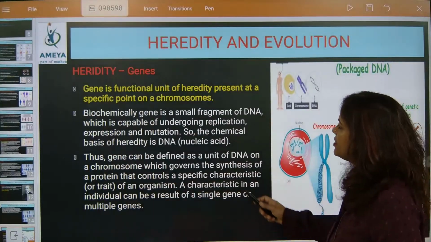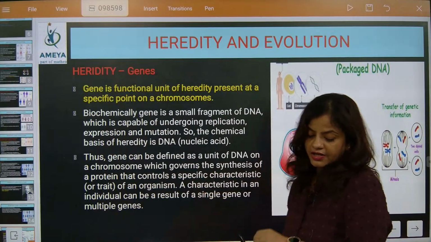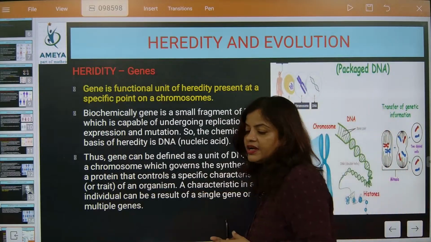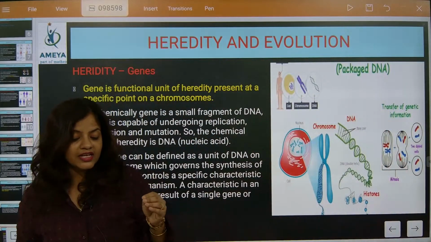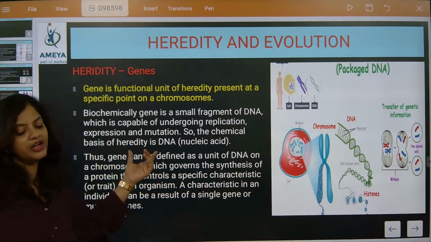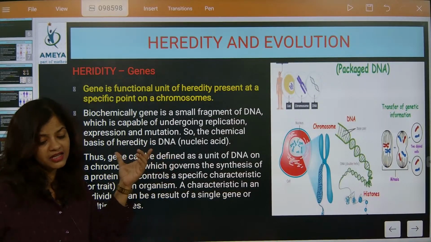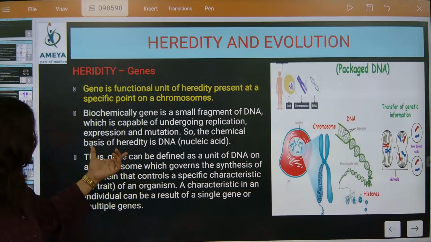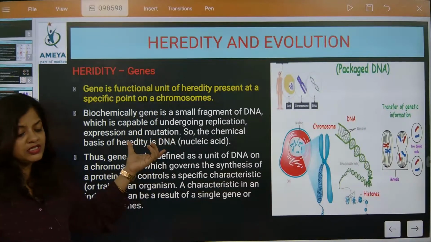So the chemical basis of heredity is DNA. So what is the chemical basis of heredity? DNA, and that is called a nucleic acid. So the chemical basis of heredity is considered to be DNA. They will ask these questions. So specifically, all important points are written.